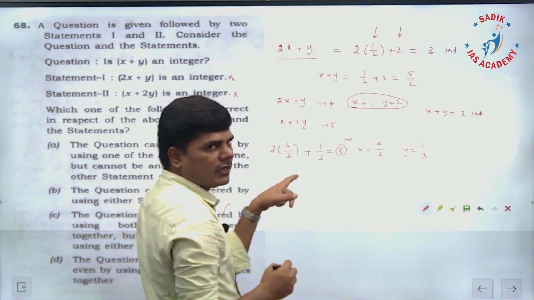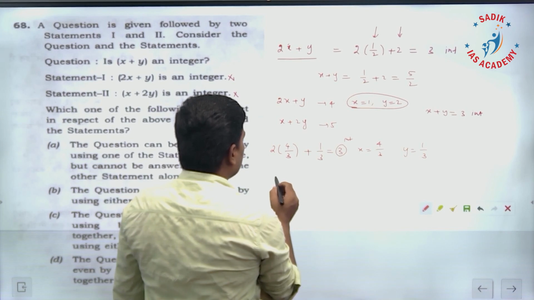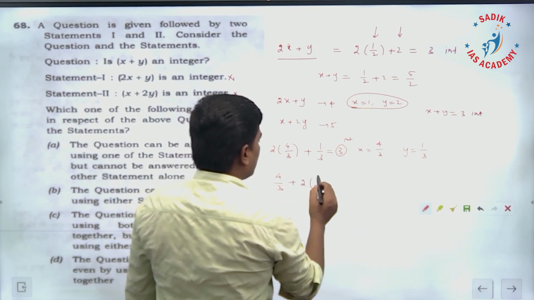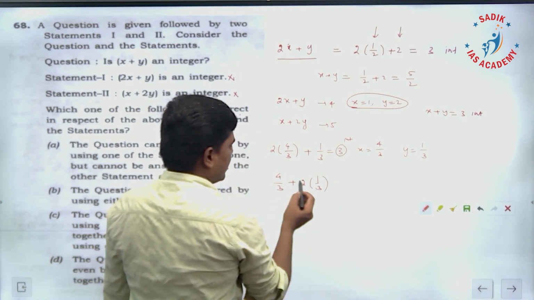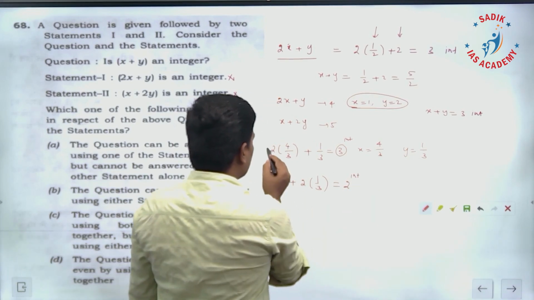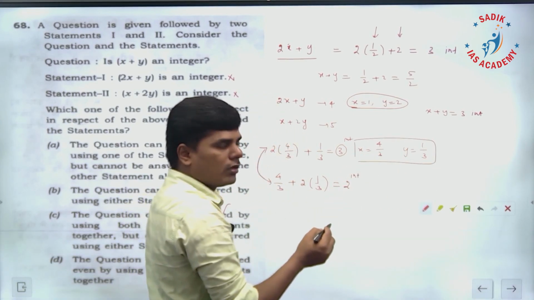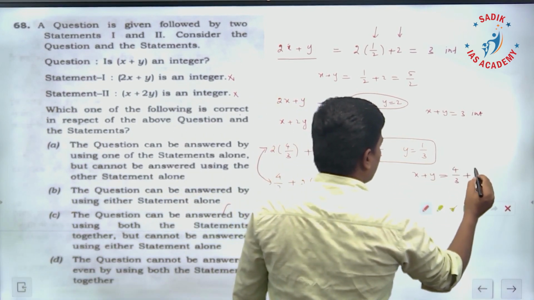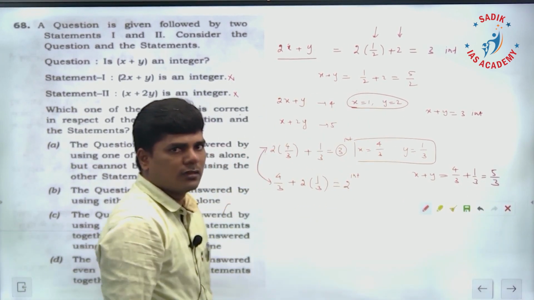Similarly, x is 4/3 plus 2y, which is 2 into 1/3, it is going to be 6/3, which is 2. This is an integer. These two statements are satisfied for this x and y value. But what is x plus y? x plus y is 4/3 plus 1/3, that is 5/3, but it is not an integer. We cannot say.